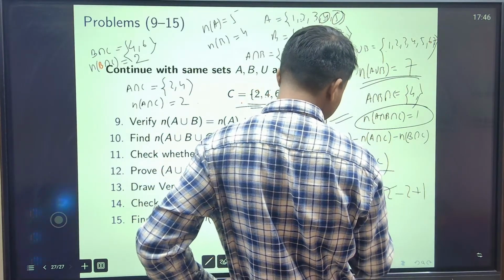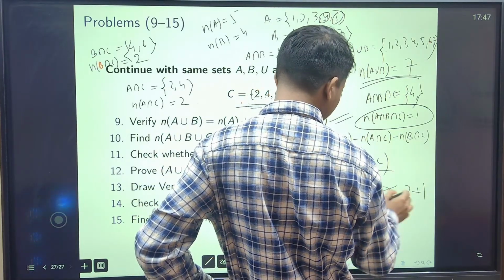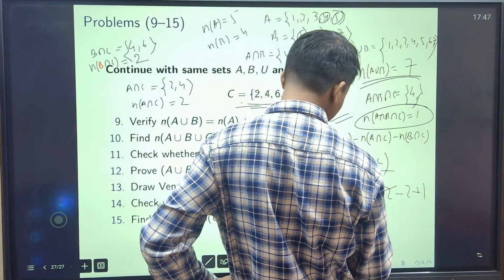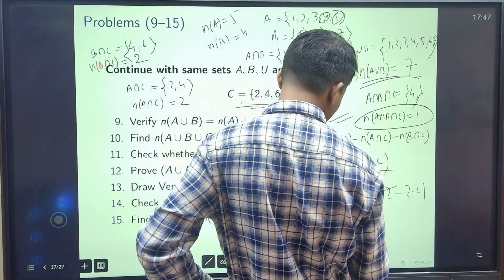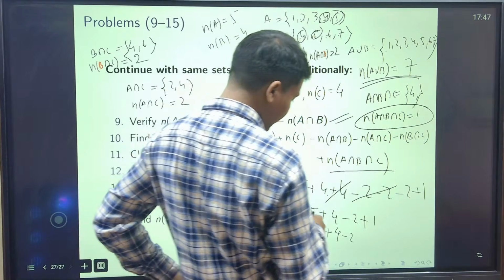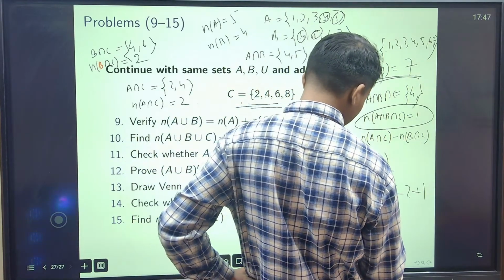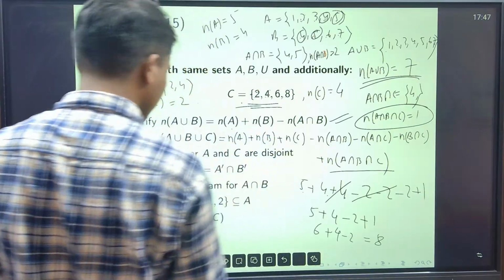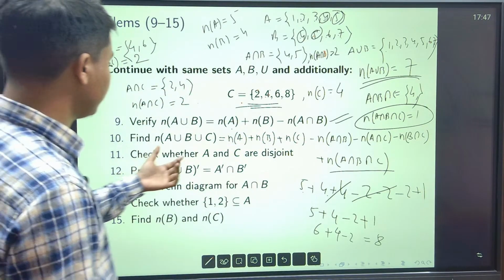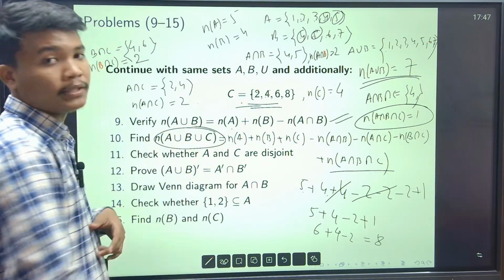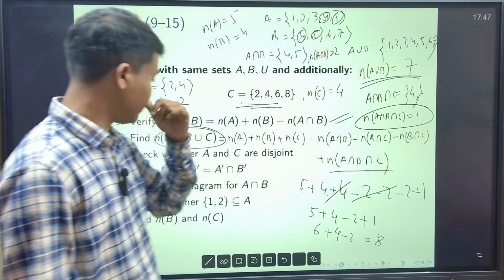বেসিক্যালি এই দুই থেকে এটা ক্যান্সেল হবে। এবার 5 প্লাস 4 মাইনাস 2 প্লাস 1, তাহলে আলটিমেটলি কি থাকতেছে? 6 2 8, 6 4 10 2 8। So there are 8 elements. There will be 8 elements in this set. So 8 elements will be in the number of A union B union C.